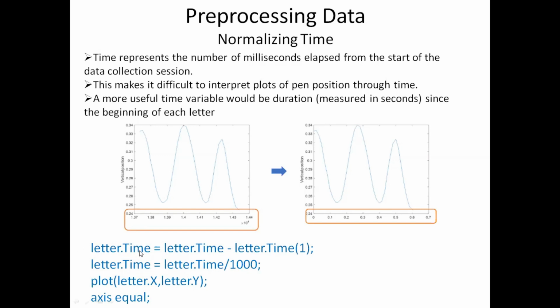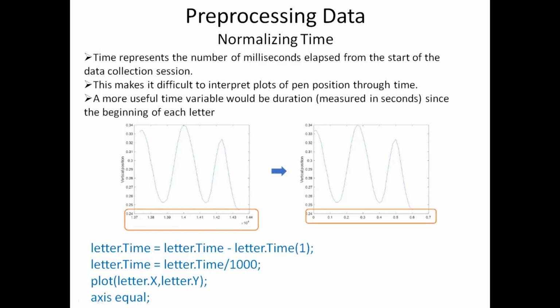You can see letter dot time will be equal to letter dot time minus letter dot time of 1. Letter dot time has got an array of values. Letter dot time of 1 will tell you the initial time, or the time at index 1, which will be 1.37 into 10 power 4 in this case. So we are subtracting this letter dot time of 1 from every time value in that particular table.